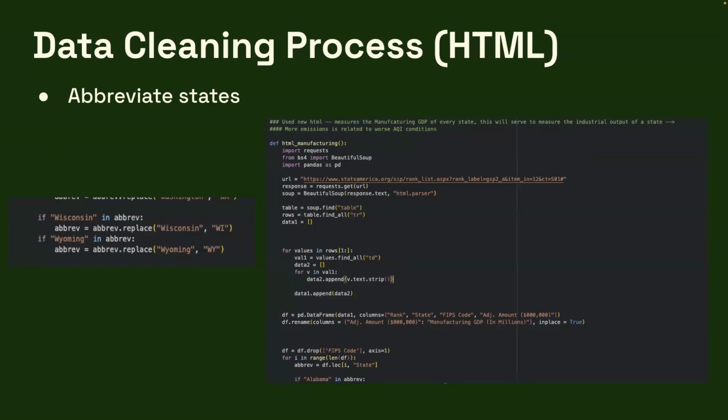So for the data cleaning process for the HTML, this was really simple. All we had to do was abbreviate states. So obviously we parsed all the data, got all the states, and essentially we just wanted to abbreviate them. As you can see on the left, Wisconsin turned into WI and Wyoming into WY.